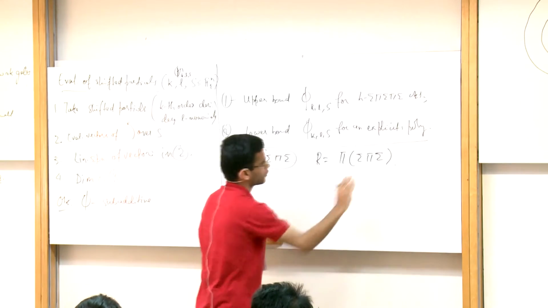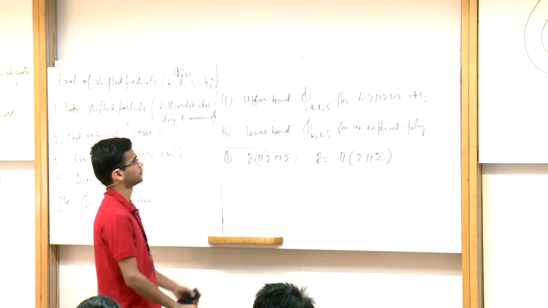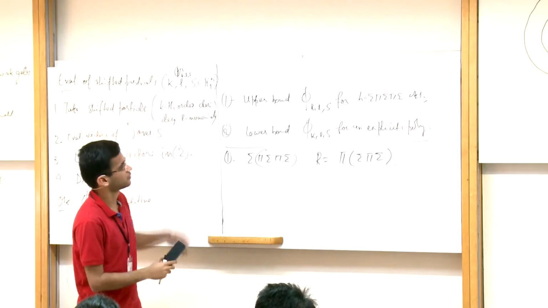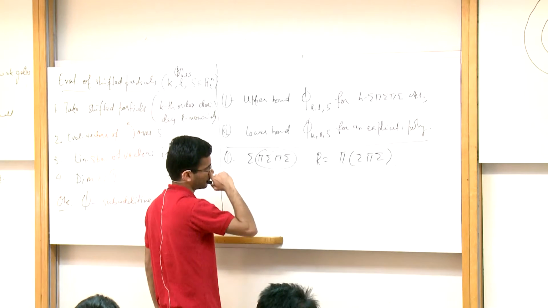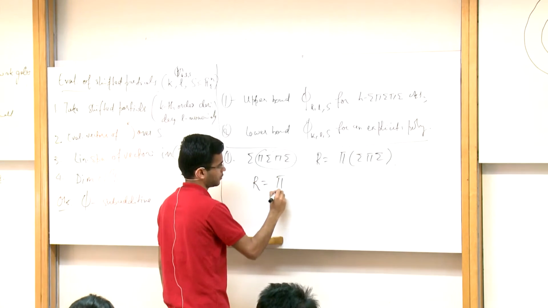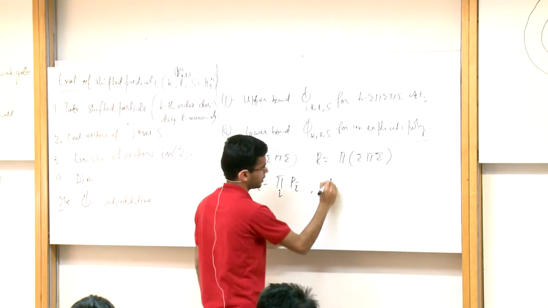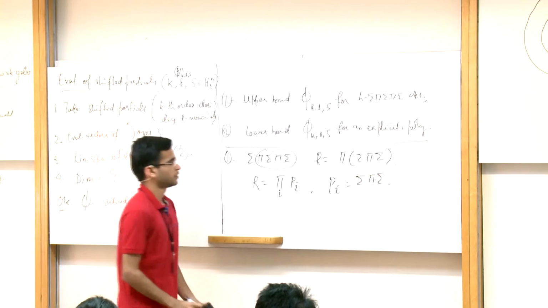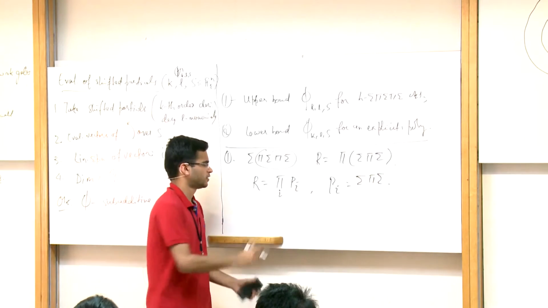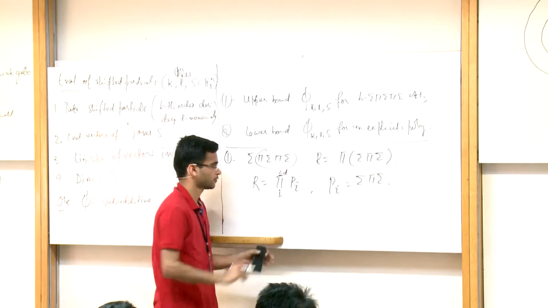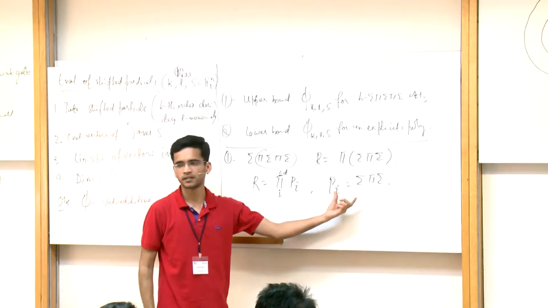Okay, so let's look at one product of depth 3 circuits. Now we are going to take partial derivatives, so let me just write it nicely. So let's say R is equal to the product over i of P_i, where each P_i is a depth 3 circuit.